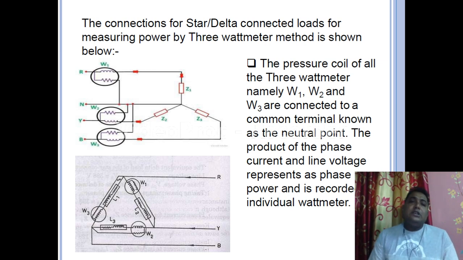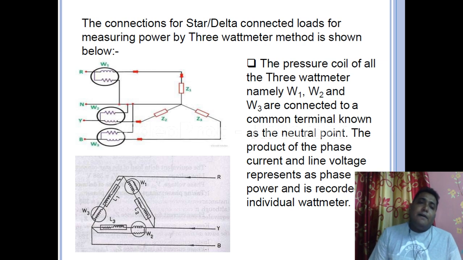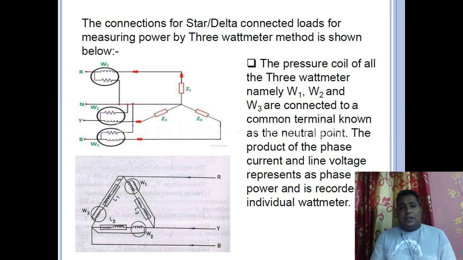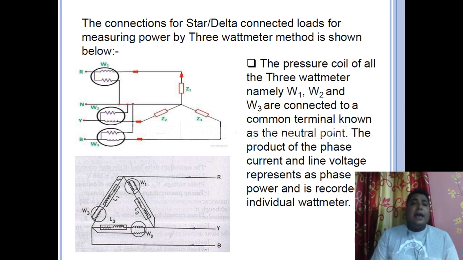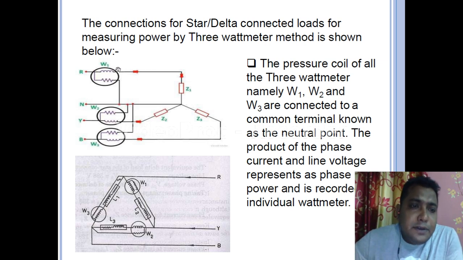The series coil is known as the current coil and this parallel coil is known as the voltage coil or pressure coil. So, in short, this is CC, the current coil, and PC, the pressure coil or voltage coil. Just view carefully, follow my pointer.